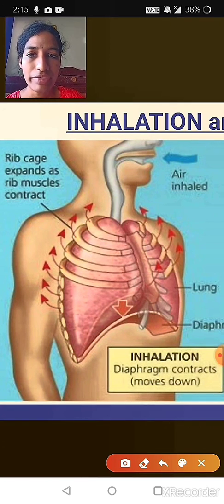So in order to maintain this pressure, the air which has entered starts to rush towards the lungs, and when the air rushes towards the lungs, the oxygen is absorbed by the blood, and the CO2, that is the carbon dioxide which is present inside our body, has to be eliminated outside. I think I had already explained the term exhalation. So what is that? Nothing but giving away the carbon dioxide outside our body.